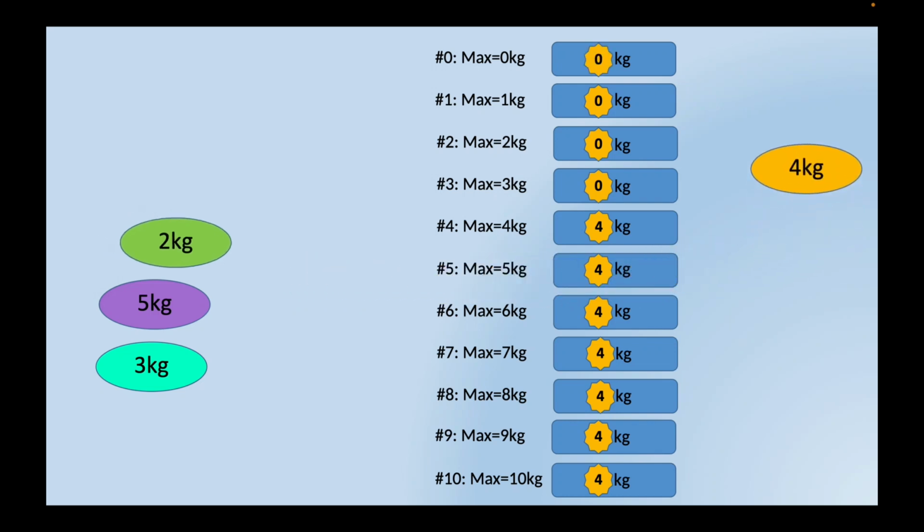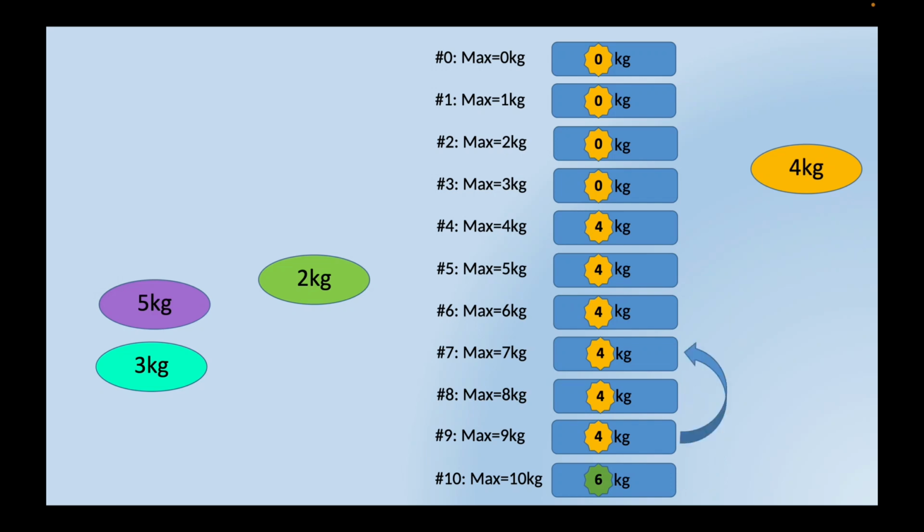So now that's done, we go to item number 2 with 2 kilograms. You start with 10, and what happens is you look back the number of kilograms back. So 10 minus 2 is 8, and then you look at it. You add the 2 to the 8 to see what is bigger, number 8 plus the 2 here, or the 4. Whichever is bigger becomes the new 10, so it's a 6 now, because 4 plus 2 is bigger than 4.